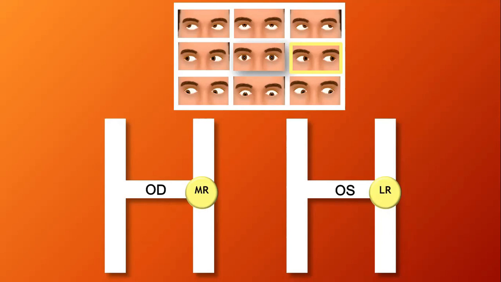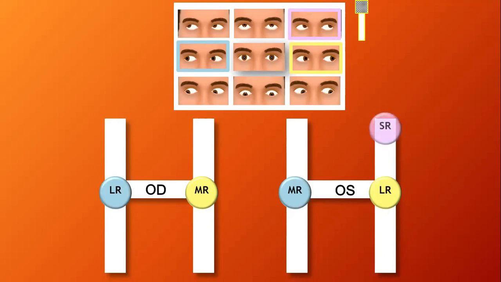Okay. Back to our slide. So if you put the target on the right side, you are testing the lateral rectus here and at the same time the medial rectus here. If we put the target left and up, so we are testing levo elevation. The muscle which elevates the eye in abducted position is the superior rectus. At the same time, the inferior oblique elevates the eye in adducted position.